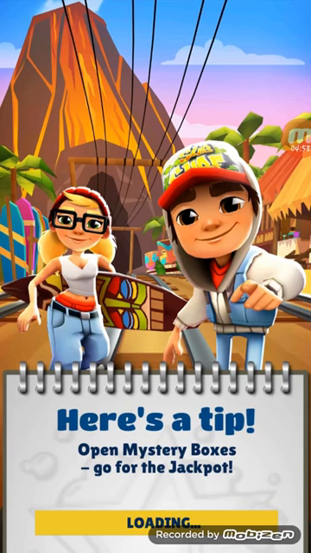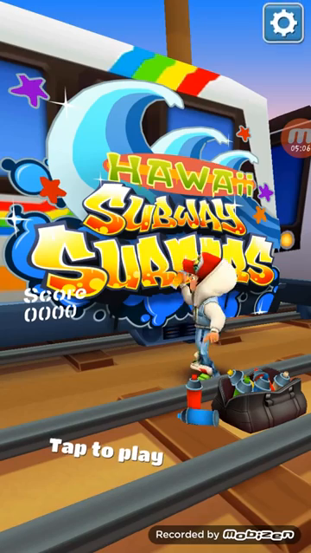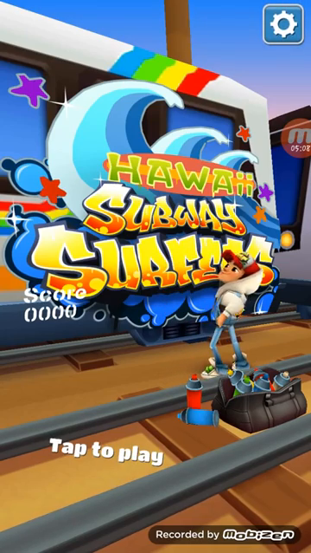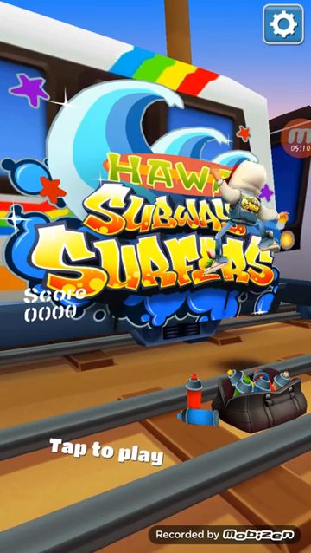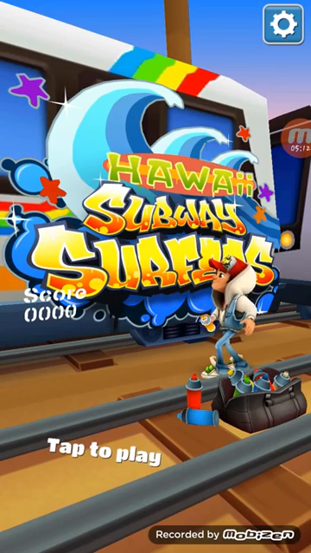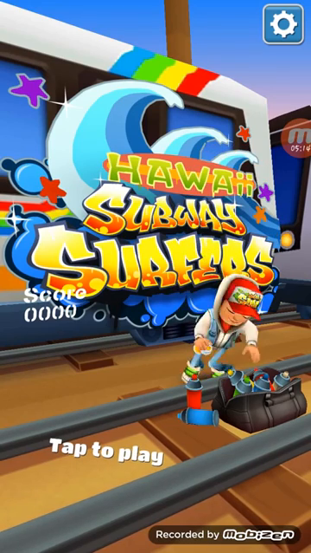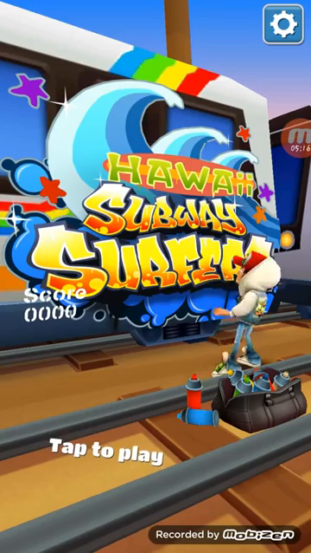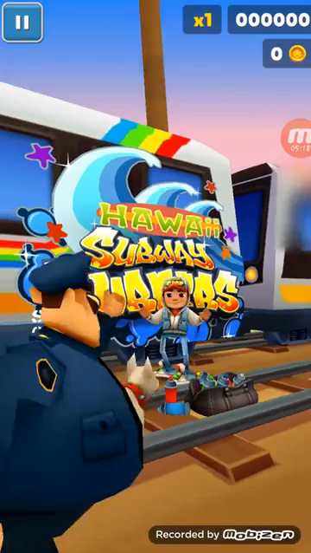As you can see here, it shows zero. To get unlimited coins, we just need to play for a minute. I'll go with tap to play.